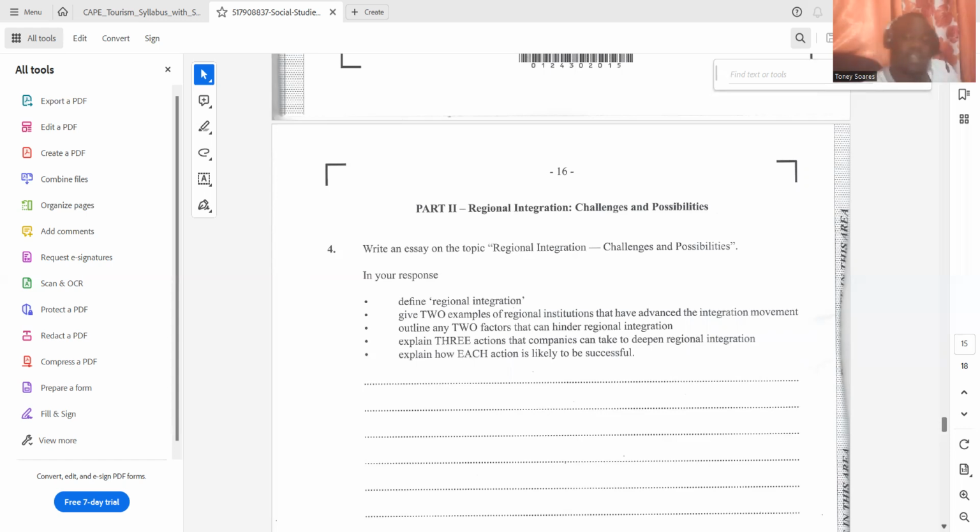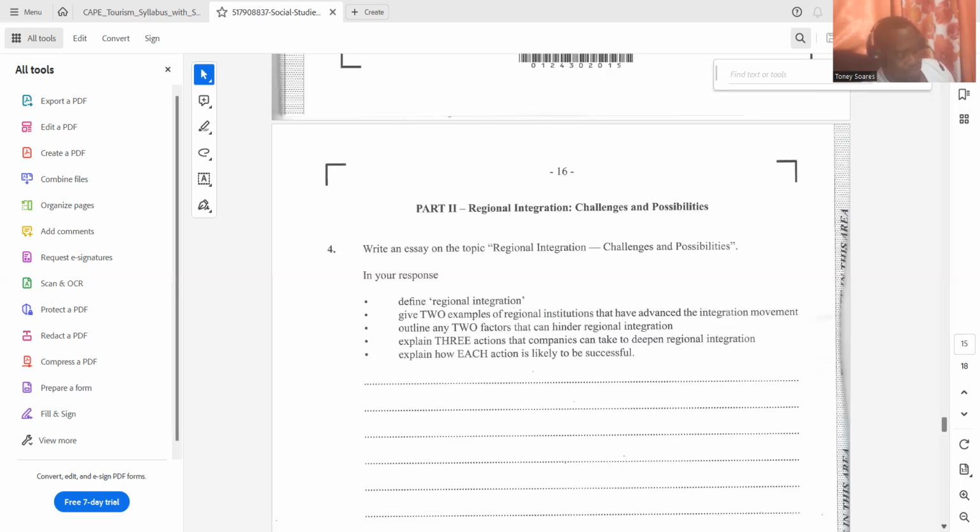All right, so it says define the term regional integration. Regional integration involves the unification of a number of nation states into a larger whole. The degree to which the separate states are willing to share and unify indicates the degree of integration. Next part now says give 2 examples of regional institutions that have advanced the integration movement. So what regional institutions have advanced the integration movement?